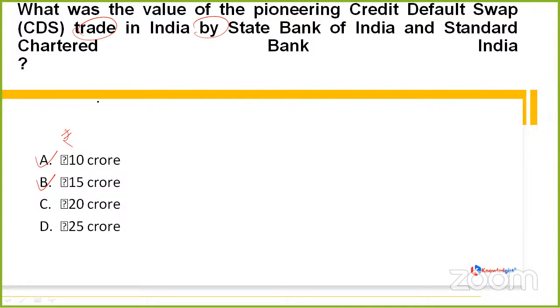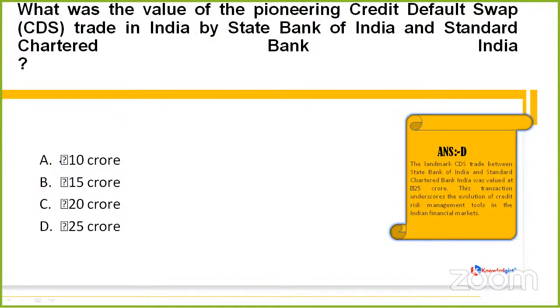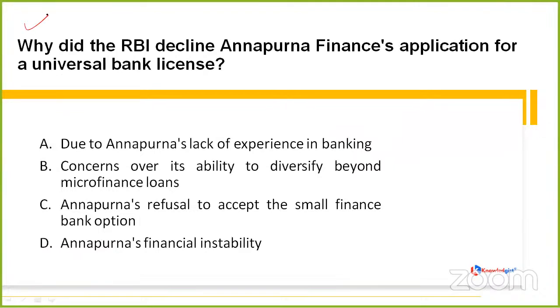Atharv is saying 25 crore and Aditya Solanki is also with option D. Purvi D, Sandeep D, Riba B. So the correct option this time, my friends, is option D, that is rupees 25 crore, which basically means that this landmark CDS trade between SBI and Standard Chartered Bank India was valued at rupees 25 crore. And this transaction basically underscores the evolution of credit risk management tools in the Indian financial markets. Clear it is?